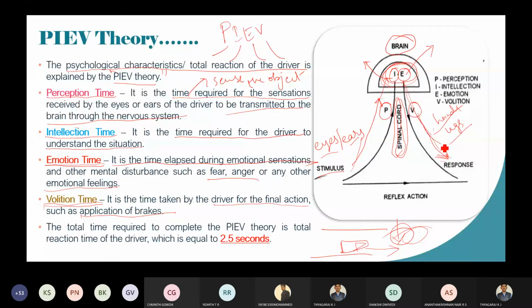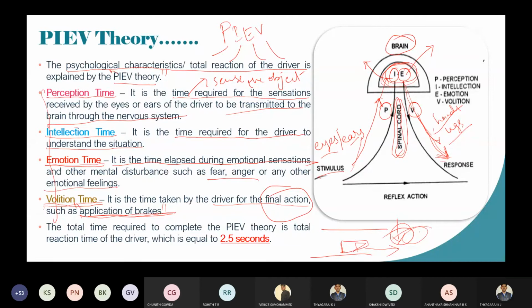Then comes the volition, that is the final response of the driver, the final action taken by the driver, that is application of brakes. Perception time, intellection time, emotion time and volition time, together we call the PIEV theory.